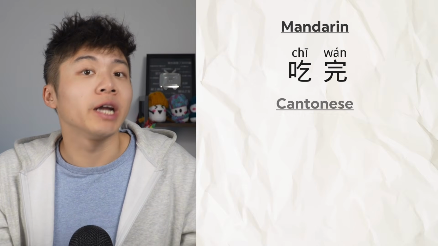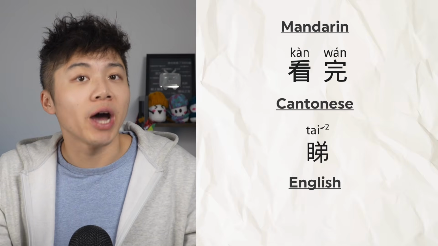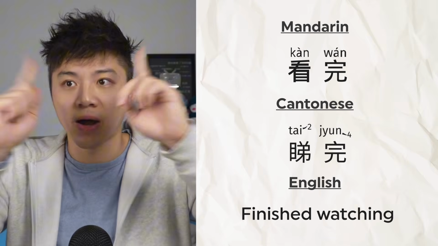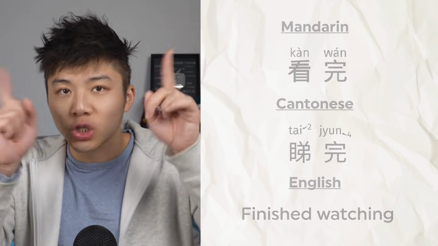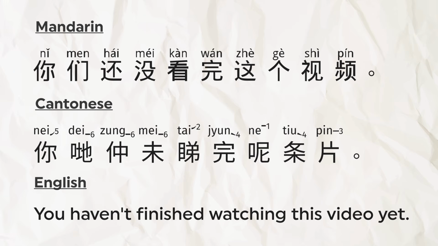And so result complements are extremely important in Chinese. For example, like we saw, 吃完, 食完, finished eating. 看 means to watch, and in Cantonese, 看完 basically means "I've watched and I've finished watching." It shows that the action not only happened, but that the action is finished, or that you've completed the result of the action. The result of looking or watching is complete. So as of now, 你们还没看完这个视频, 你哋仲未睇完呢條片.